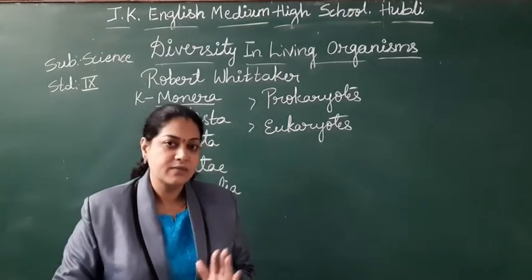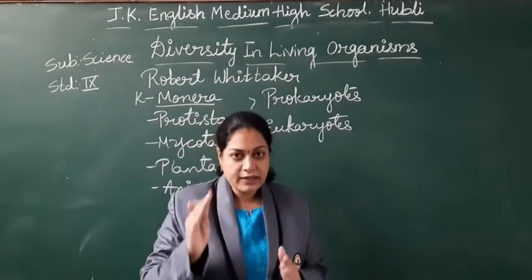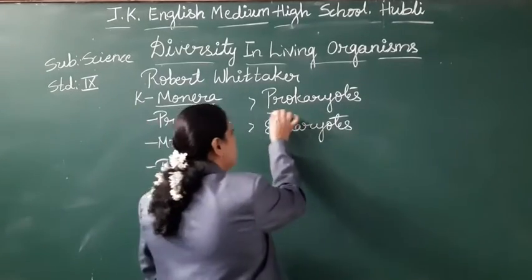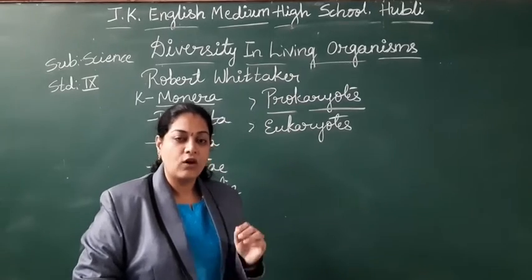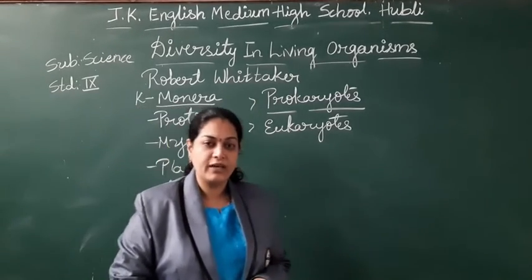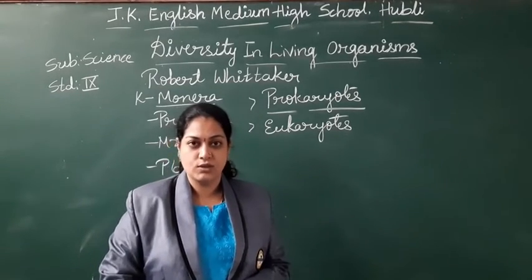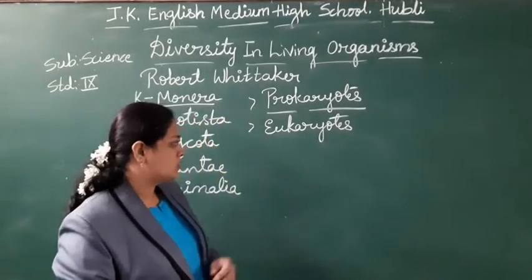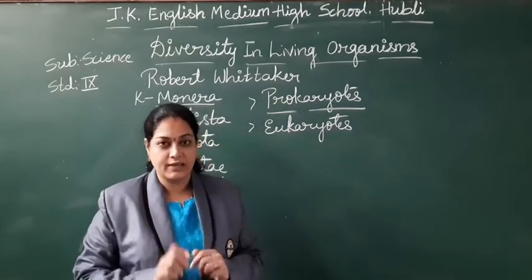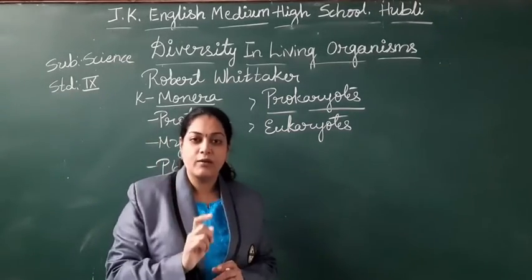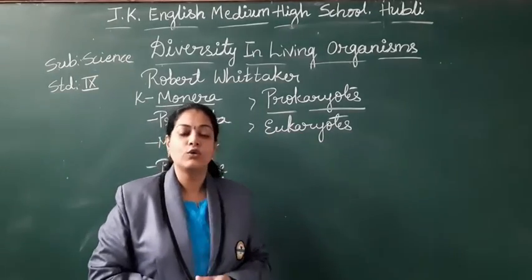All the organisms do not have the nucleus, right? The organisms which do not have the nucleus come under prokaryotes. Let me repeat once again: the organisms which do not have a definite nucleus are called prokaryotes. What about the eukaryotes? The organisms which have a definite nucleus. They have a nucleus, nuclear membrane, all the structures, and they come under eukaryotes.